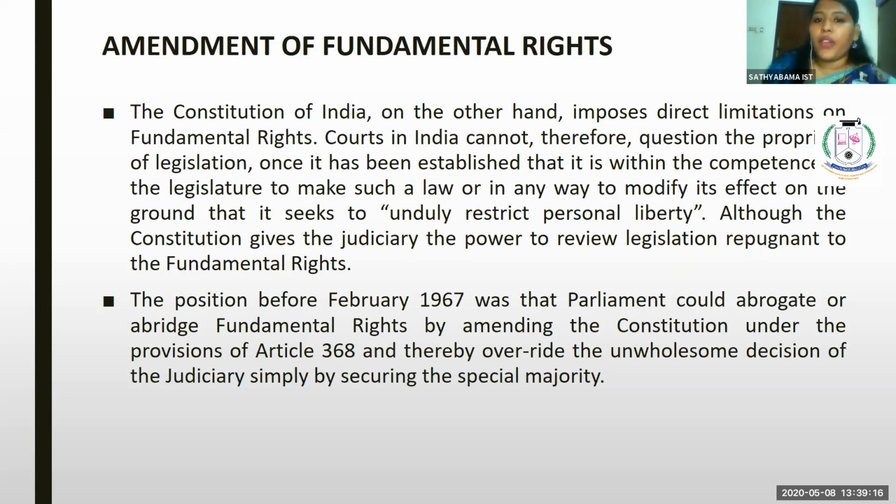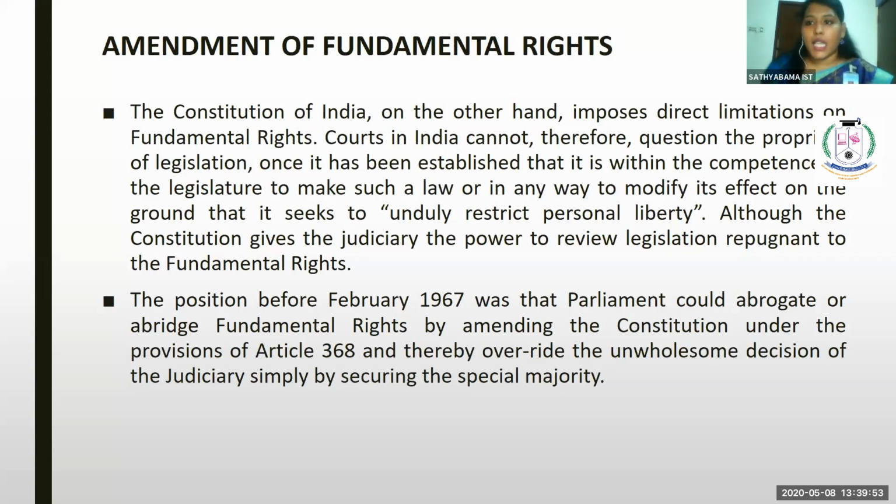The Constitution of India, on the other hand, imposes direct limitation on fundamental rights. Courts in India cannot therefore question the propriety of legislation once it has been established that it is within the competency of the legislature to make such a law, or in any way modify its effect on the ground that it seeks to unduly restrict personal liberty, although the Constitution gives the judiciary the power to review legislation repugnant to the fundamental right. So amendment can take place in fundamental rights.